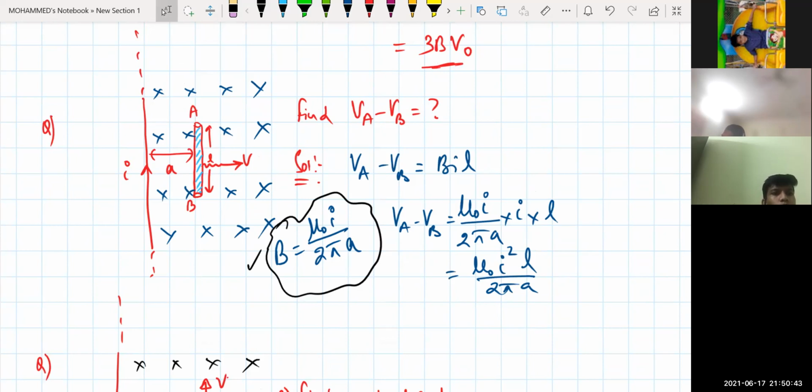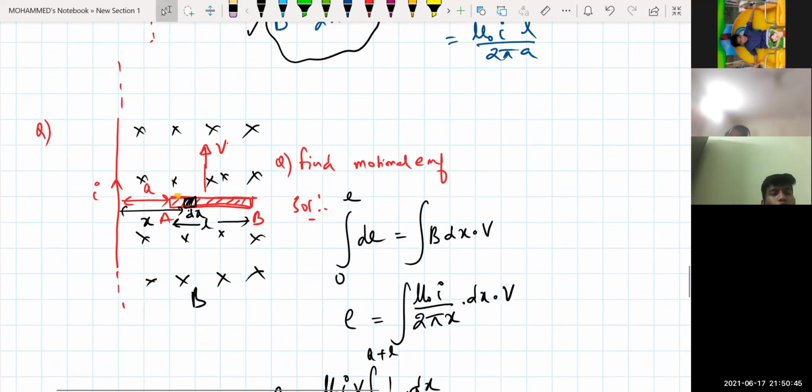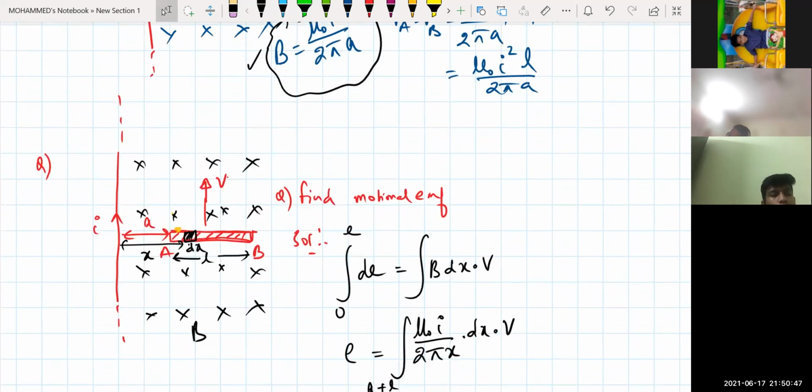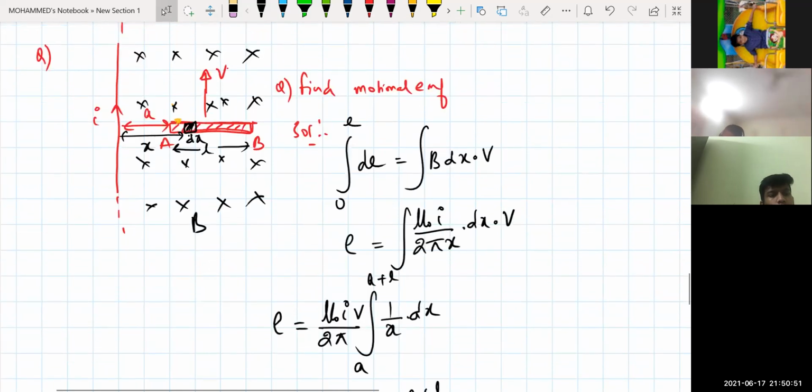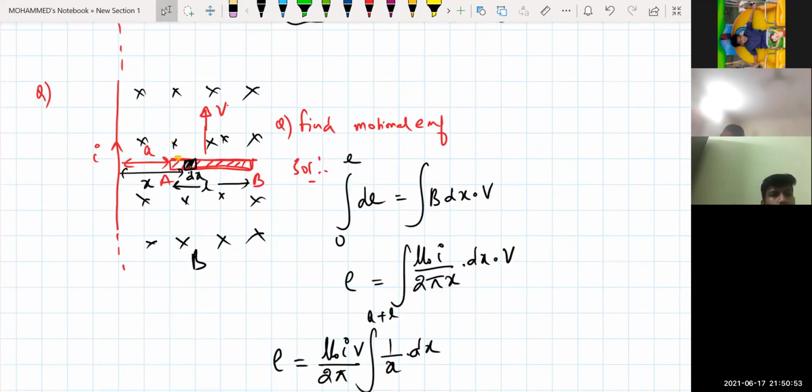If the current is outward at the conductor, does anything change, sir? Obviously the direction changes. So I haven't written whether the EMF is higher or lower. If A is at the higher end, and I take the magnetic field outward, then B will be at the higher end. So VA minus VB changes; only the directions change. Higher potential to lower potential, and so on. That's it.